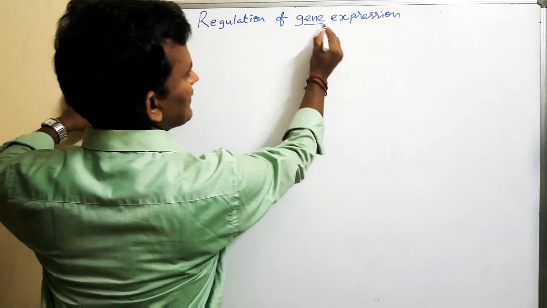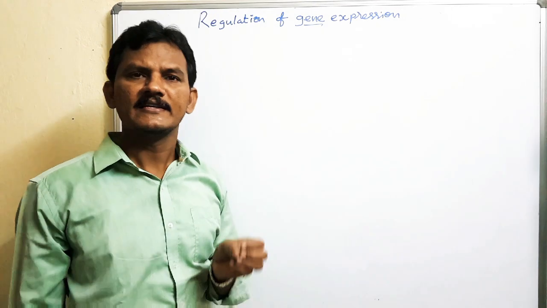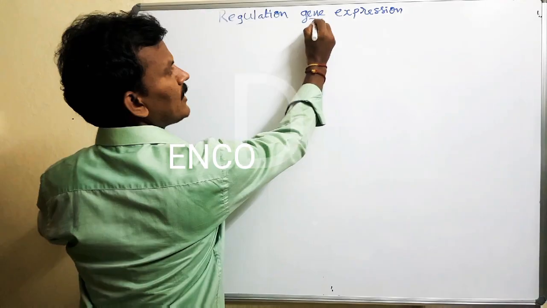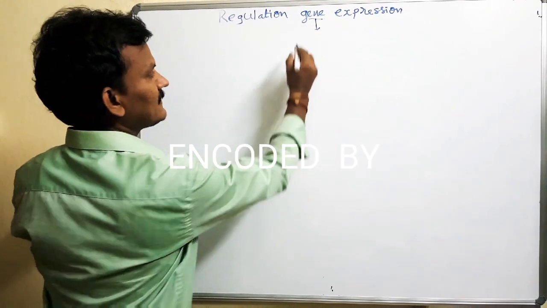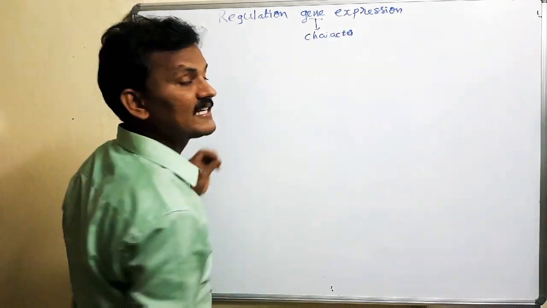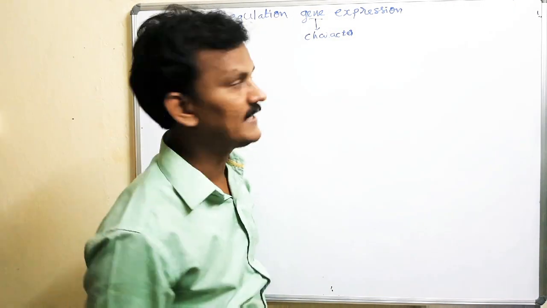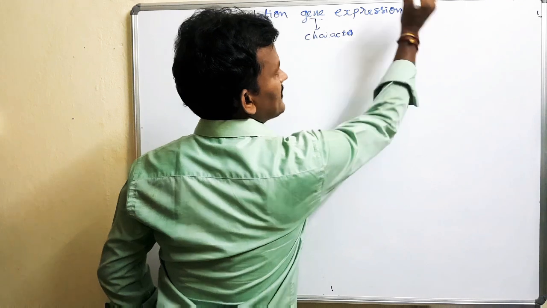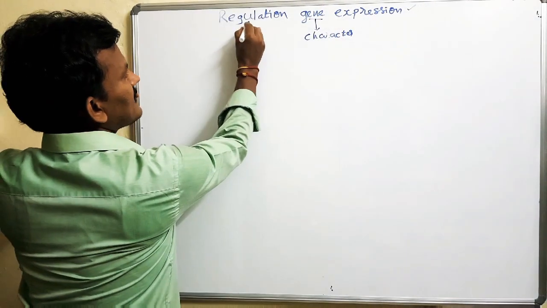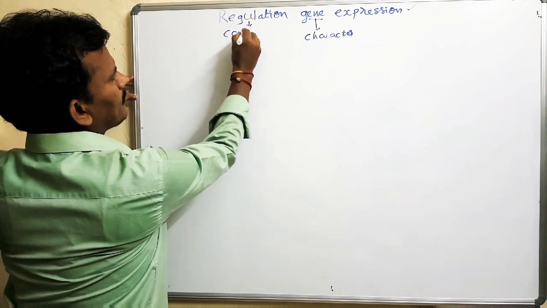What is a gene? A gene is nothing but a sequence of nucleotides in DNA or RNA that encodes a particular character. When this character is exhibited or expressed, that is gene expression. Gene expression is controlled, and regulation is nothing but control over it.